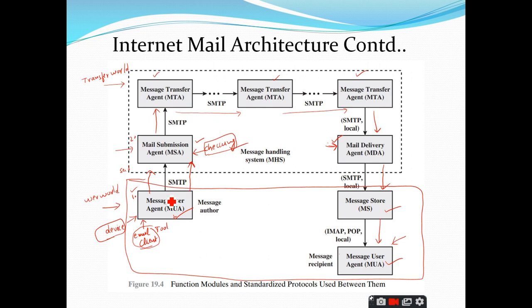In this case, the MUA and MSA communication will be done by making use of the SMTP protocol. SMTP stands for Simple Mail Transfer Protocol. Clear?